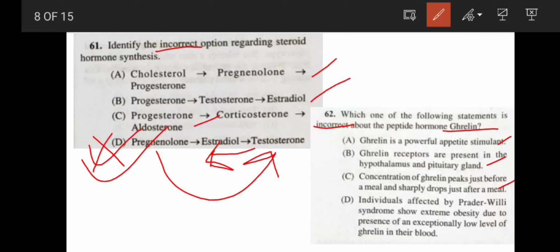Individuals affected with Prader-Willi syndrome show extreme obesity due to presence of an exceptionally low level of ghrelin in their blood. It is not correct, because those patients who have Prader-Willi syndrome show a high level of ghrelin in their blood. That is why they are more obese than normal people. So here the incorrect option is option D.